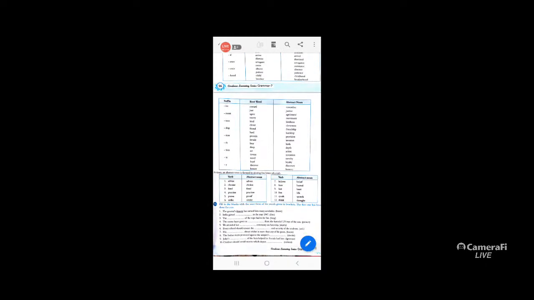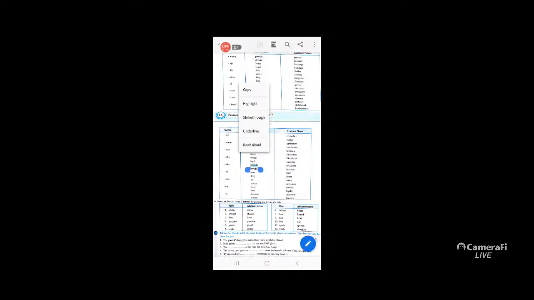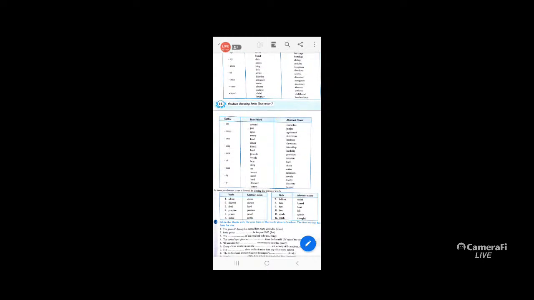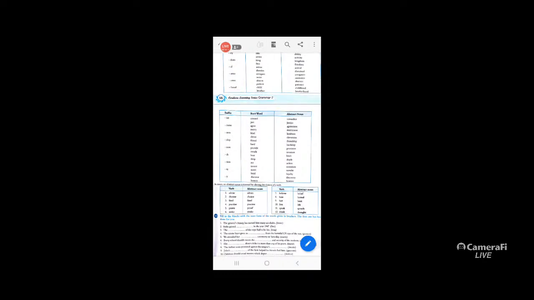Coward plus ice equals cowardice, just plus ice equals justice; agree plus ment equals agreement, merry plus ment equals merriment; kind plus ness equals kindness, clever plus ness equals cleverness; friend plus ship equals friendship, hard plus ship equals hardship; provide plus sion equals provision, invade plus sion equals invasion; bear plus th equals birth, deep plus th equals depth; act plus tion equals action, invent plus tion equals invention; novel plus ty equals novelty, loyal plus ty equals loyalty.